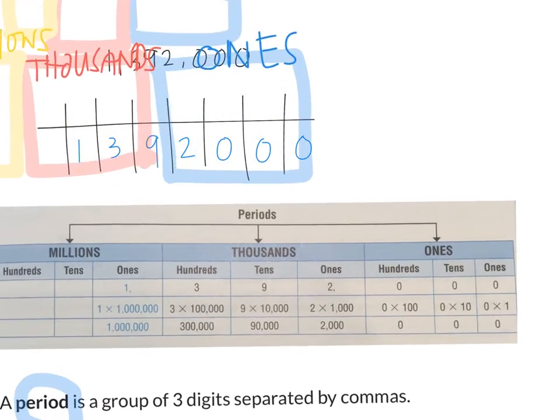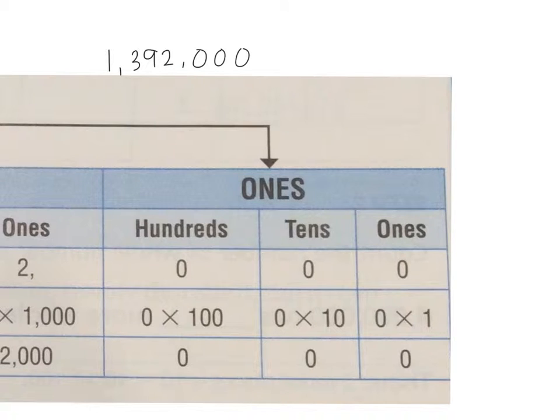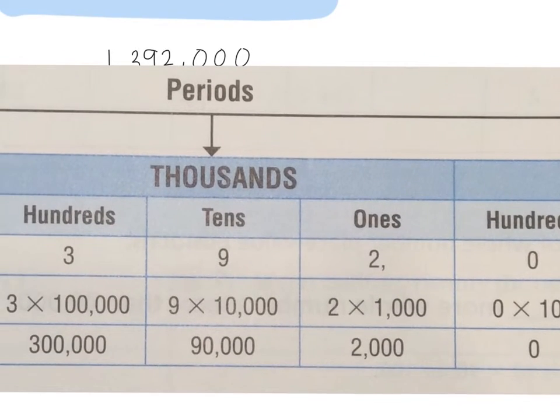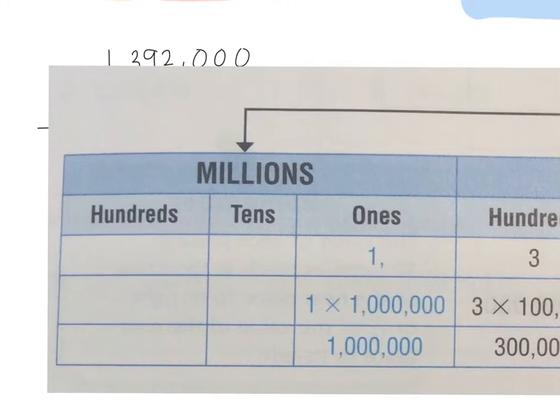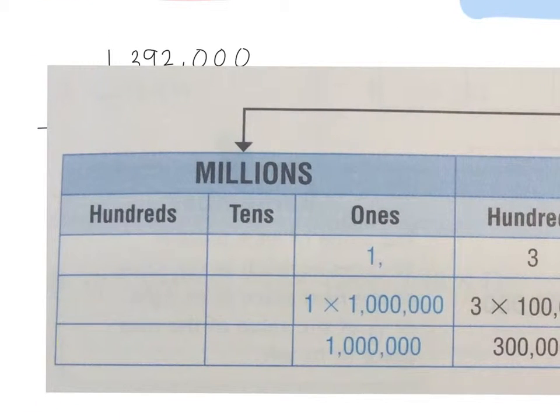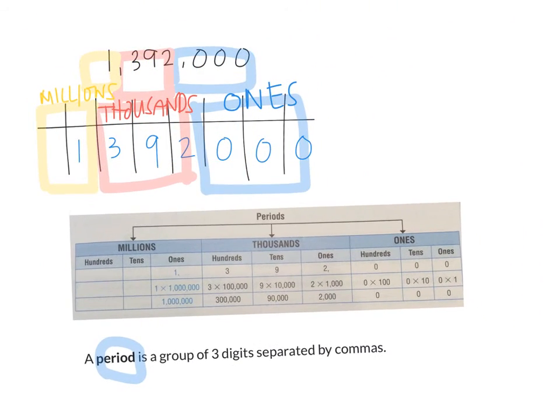If I zoom in on this ones period over here, what is the first digit called? Ones. What's the second digit called? What's the third digit called? Okay, now let me look at this next period. It's the thousands period. What's the first digit of the thousands period called? What's the second one? What's the third one? Interesting. Okay, what do you predict for the millions? Ones, tens, and hundreds. Are you seeing a pattern there? Very nice.